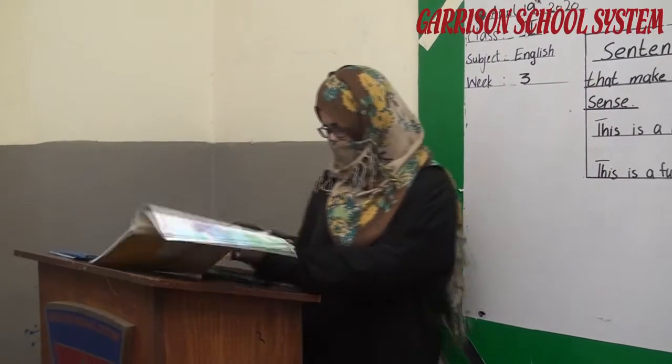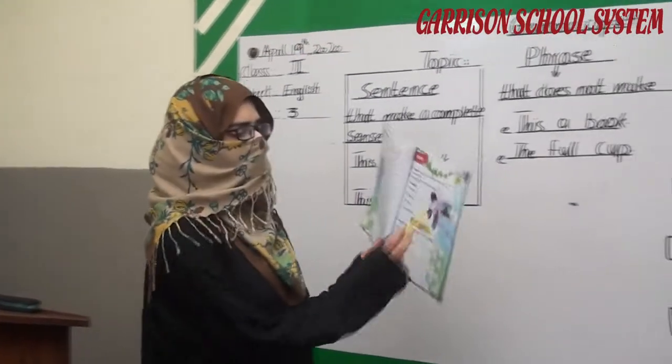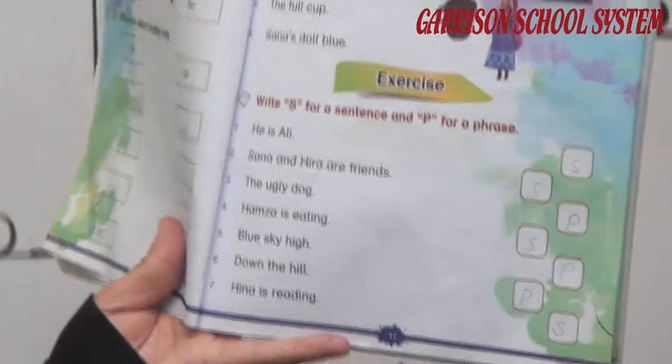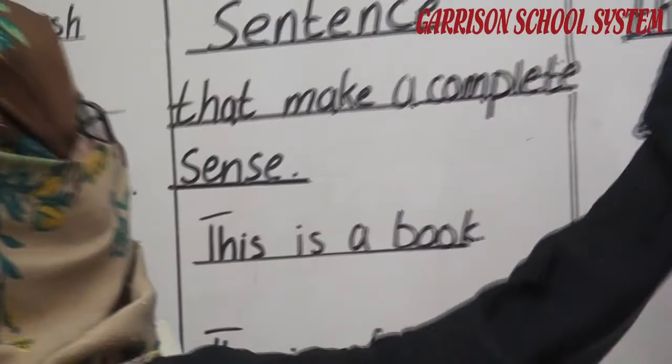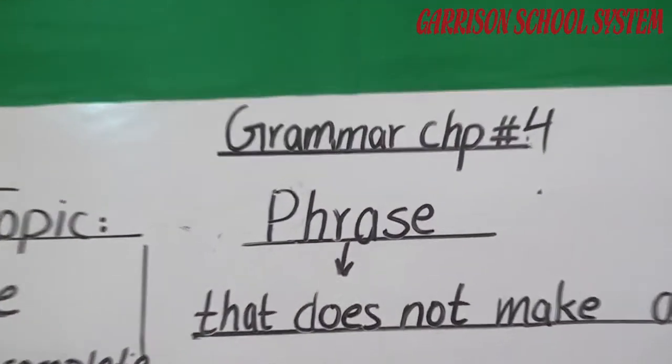Okay students, our next chapter is about the phrase. Chapter number 4 on the grammar book, page number 11. This chapter is about the phrase. Okay, now look at the board. Phrase. Do you have any concept about this?